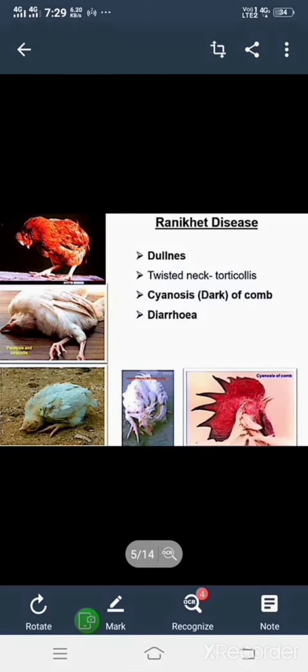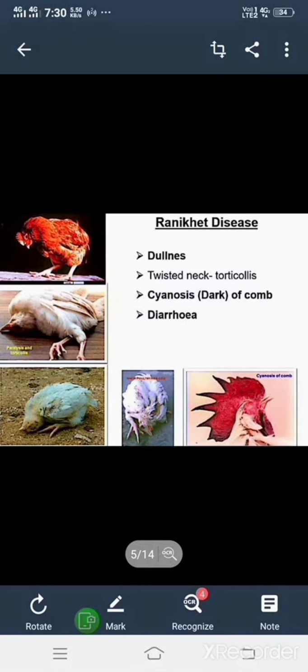Then the Lasota vaccine should be given to chicks at the age of 5 to 6 days, and it is administered through the nose. Vaccination alone protects the chicks from this disease. That is why at the age of 5 to 6 days the Lasota vaccine is given to them, and the contaminated fowls are separated from the shed and disinfected.